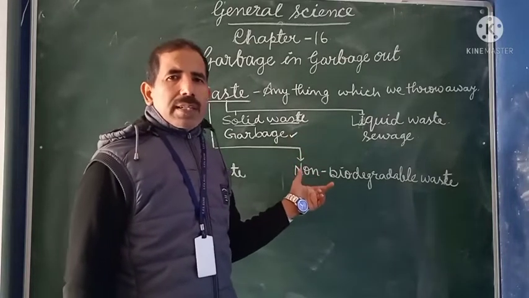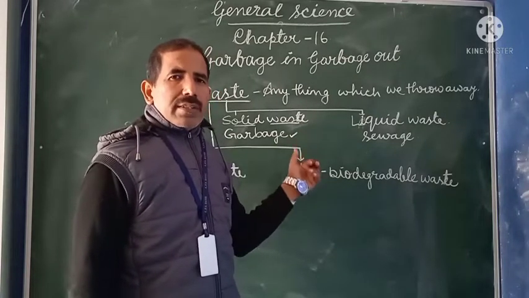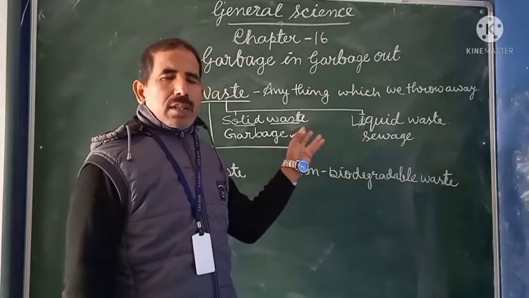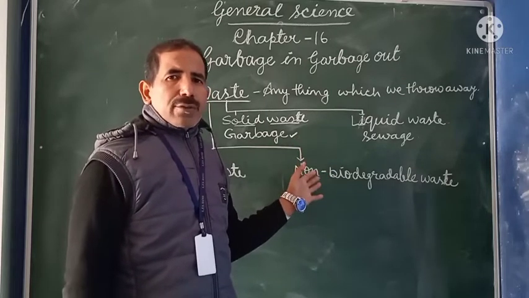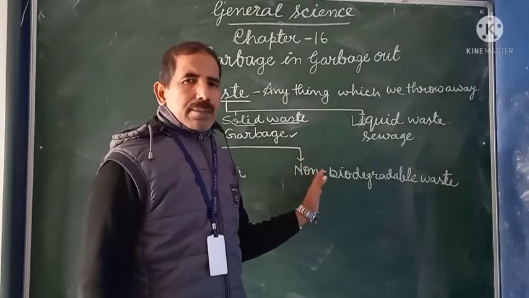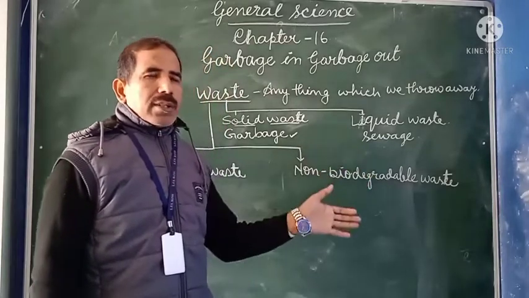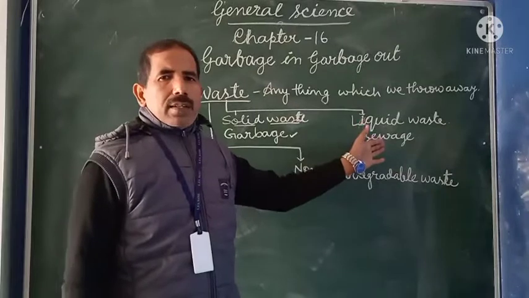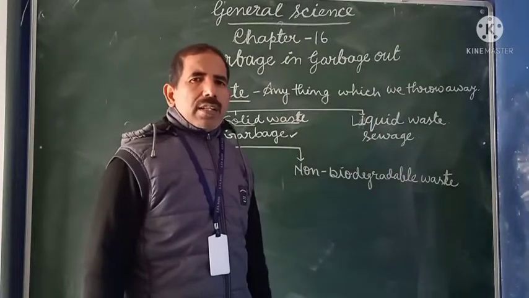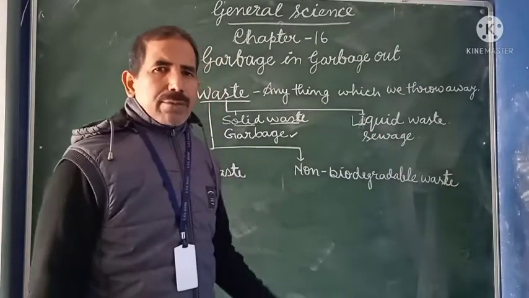Solid waste includes newspaper, human excreta and vegetable peels. In liquid waste, the water from our kitchen or bathroom is called liquid waste or sewage, which flows through the sewer.